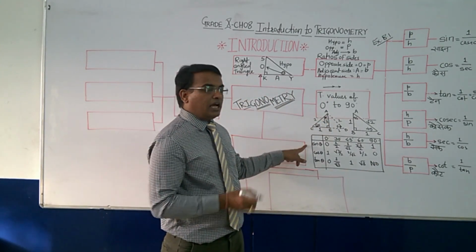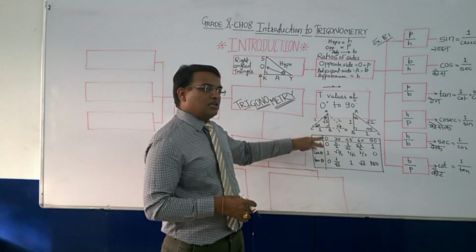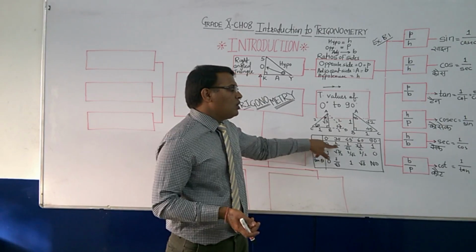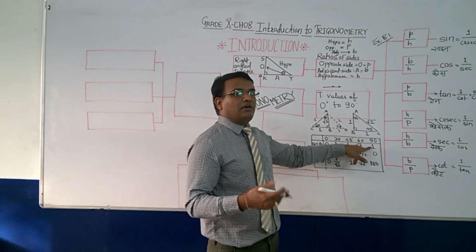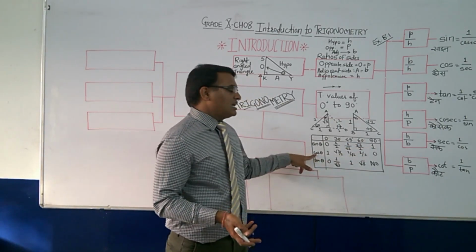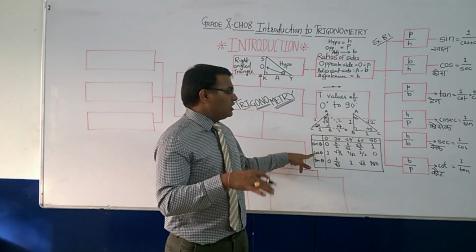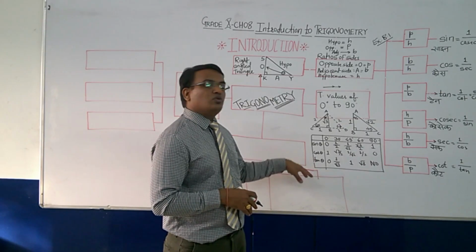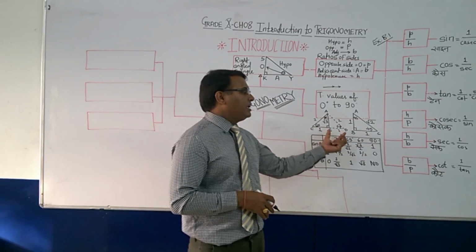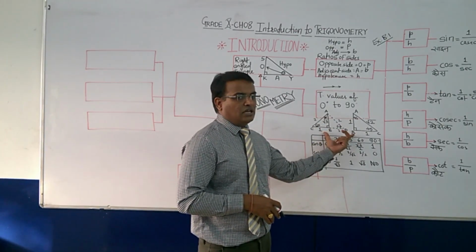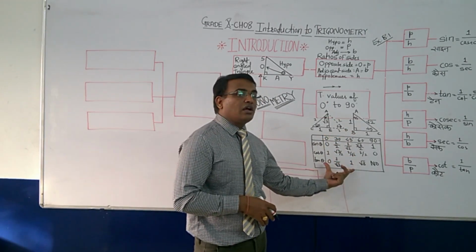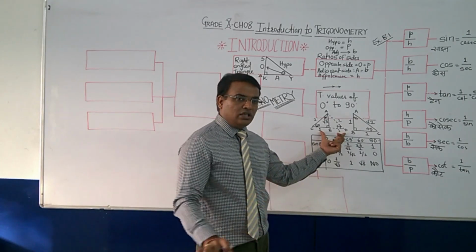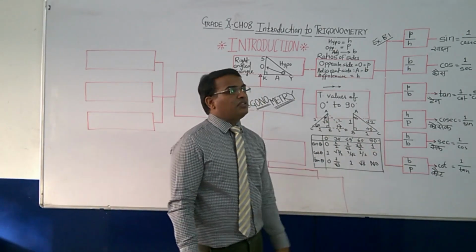And what will be cosec? It's the reciprocal, so it will be just the reciprocal of this. 1 upon 0, infinity, not defined. So 2, root 2, 2 by root 3, 1 by 1 is 1. Similarly, sec is the inverse of cos theta. And cot is the inverse of tan theta. So you can find it out. But still, I believe that you should learn this one, because every time remembering or drawing the table is not easy. So this will help you out in all the things if you learn the ratios.